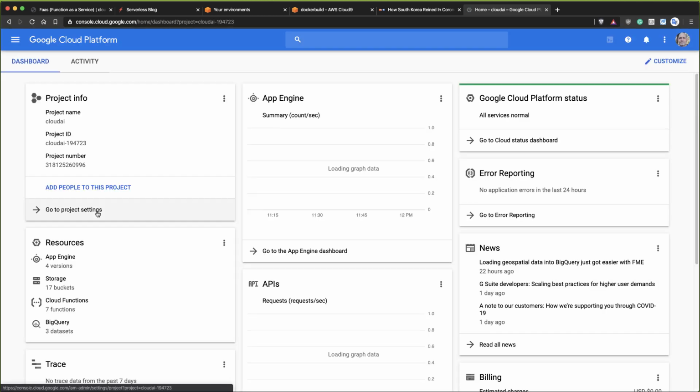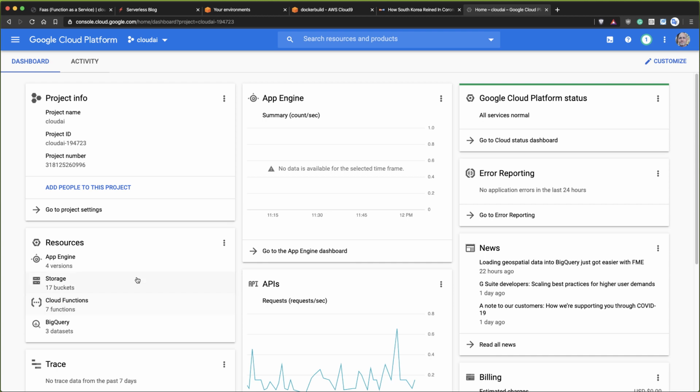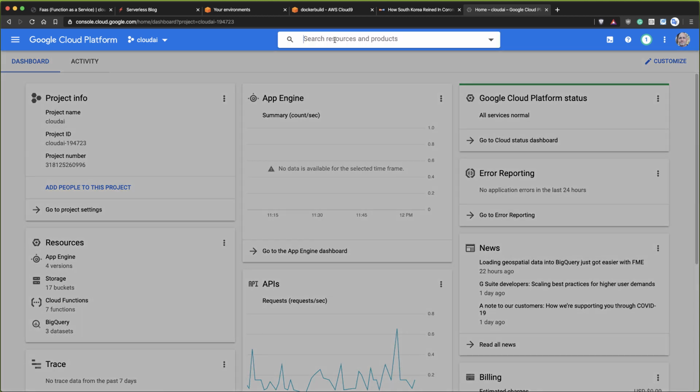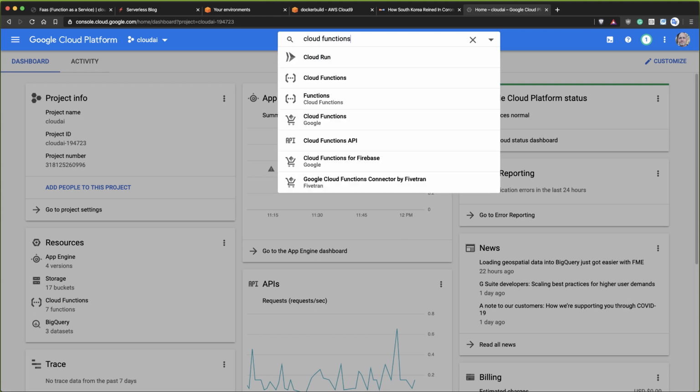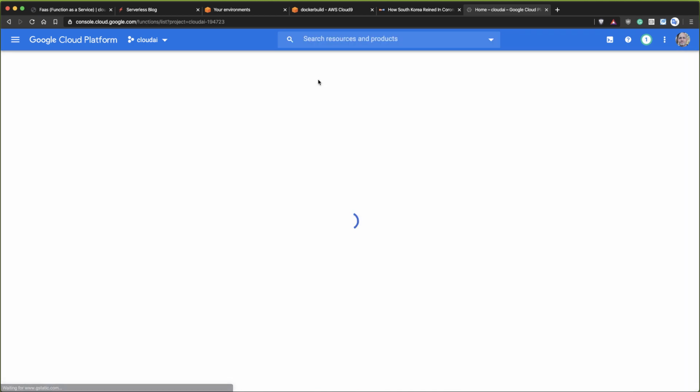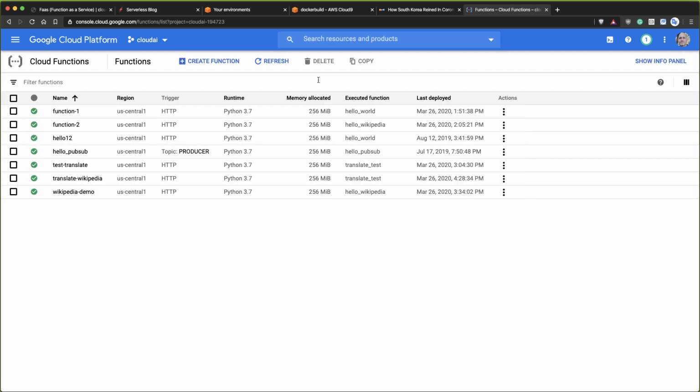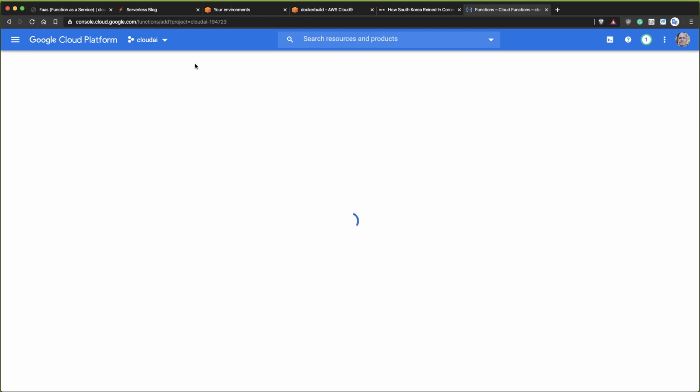They're very similar to AWS Lambda, and the way you get access to them, they would either be in this resources tab here, or you could just search for Cloud Functions as well. So you could just go like this and go to Cloud Functions. So here's an example. I have Cloud Functions. Next up, what we can do is just say create function. This looks a lot like AWS Lambda's console here.